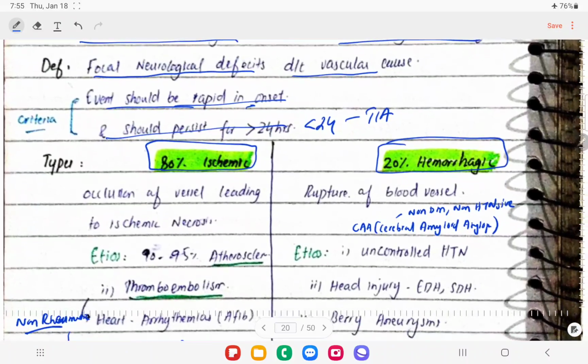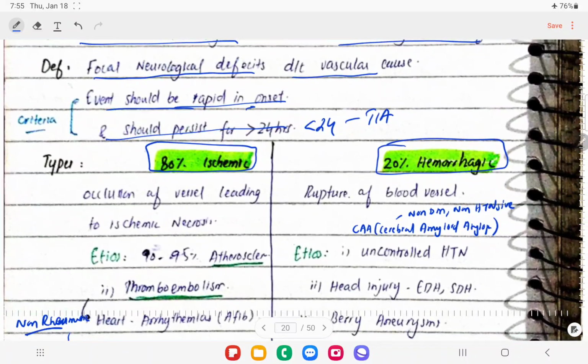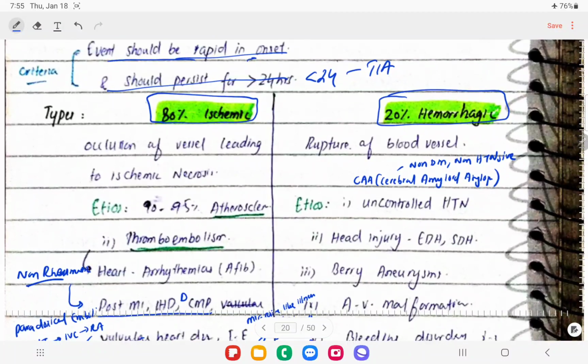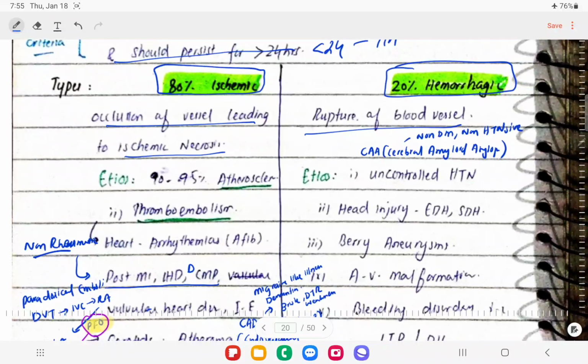Let's talk about the types and causes of stroke. We have two types mainly, ischemic stroke and hemorrhagic stroke. Ischemic is mostly because of occlusion of the vessel, leading to ischemic necrosis, and hemorrhagic is because of rupture of the blood vessels. Let's talk about the etiologies of ischemic stroke first.